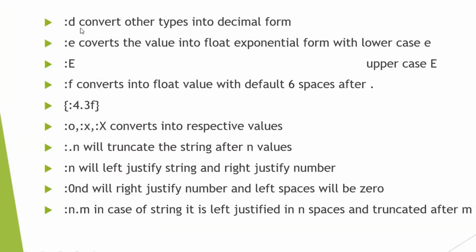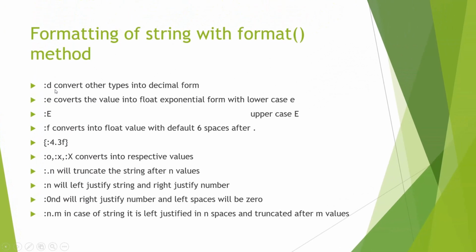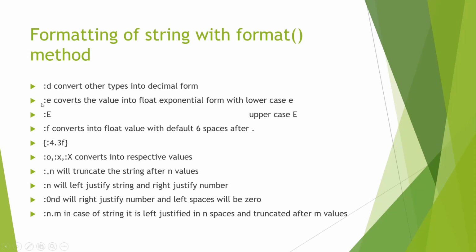Now colon D converts any other number into a decimal form. Okay, in a similar way, colon E converts the value into exponential form, where we use the letter E, and this letter E will be in small letter. Similarly, colon capital E will convert the value into a float exponential form with the letter E as a capital E right here. Now colon F converts the value into a float value. If we don't mention how many numbers we need after dot, then it will be 6 by default. And this is the format here.